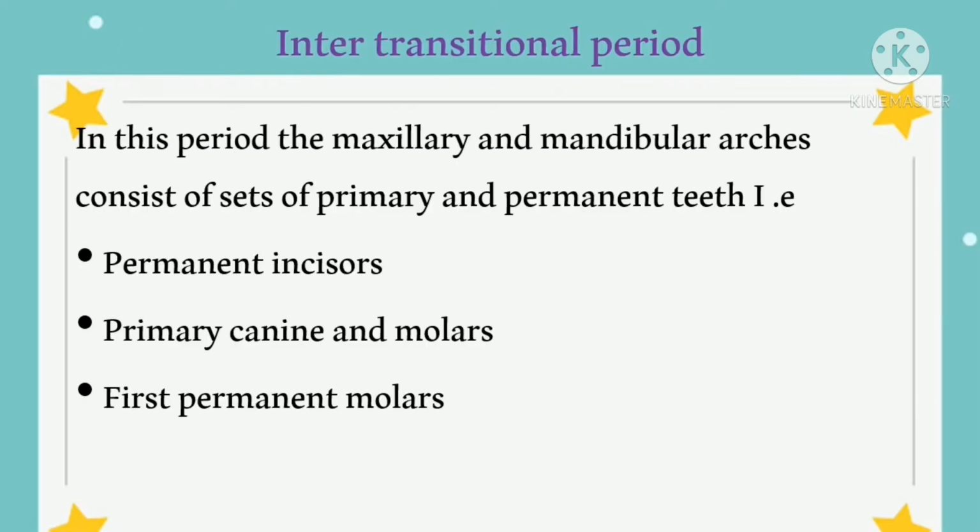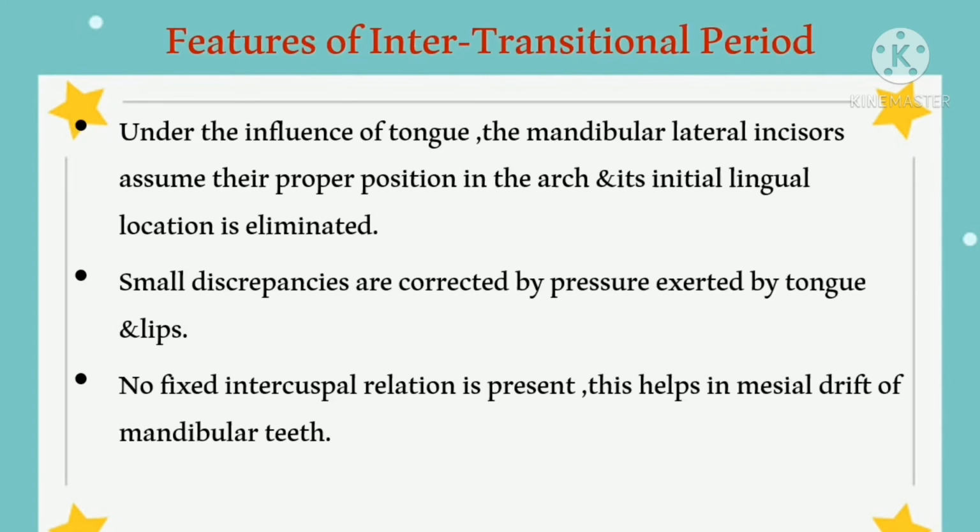Inter-transitional period. In this period, the maxillary and mandibular arches consist of sets of primary and permanent teeth: permanent incisors, primary canines and molars, and first permanent molars. Features of intertransitional period. Under the influence of the tongue, the mandibular lateral incisors assume their proper position in the arch and their initial lingual location is eliminated. Small discrepancies are corrected by pressure exerted by tongue and lips. No fixed intercuspal relationship is present. This helps in the mesial drift of the mandibular teeth.